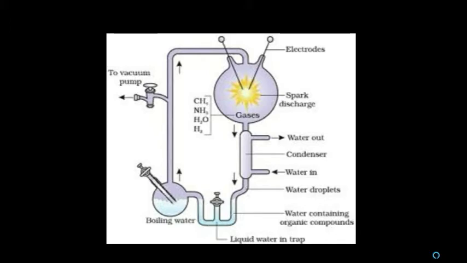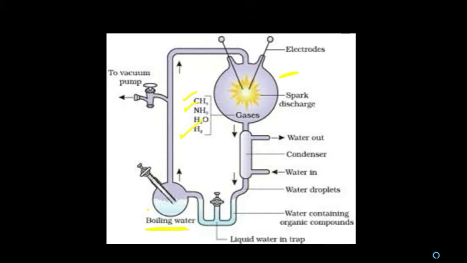It consists of a flask with boiling water, connected with a large chamber. This large chamber contains a mixture of gases that was present in the primitive earth: methane, ammonia and hydrogen. From the boiling water, the water vapor reaches the large chamber.